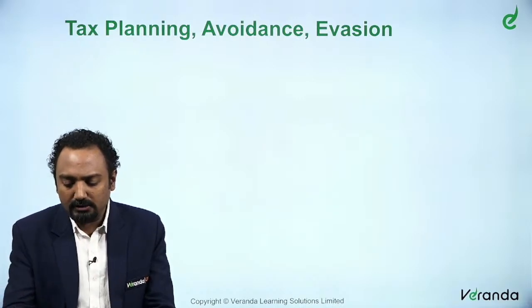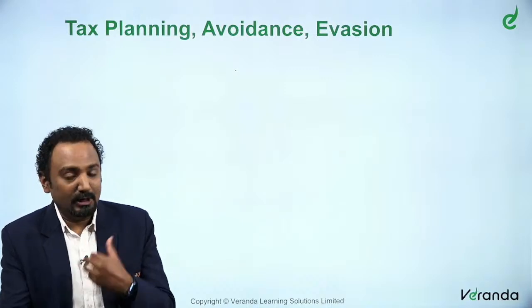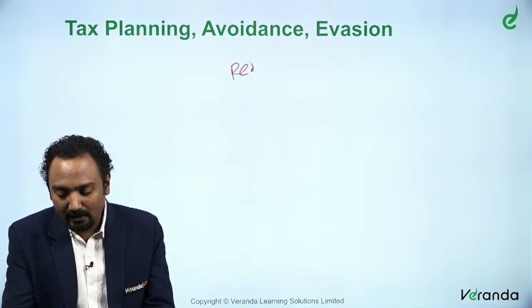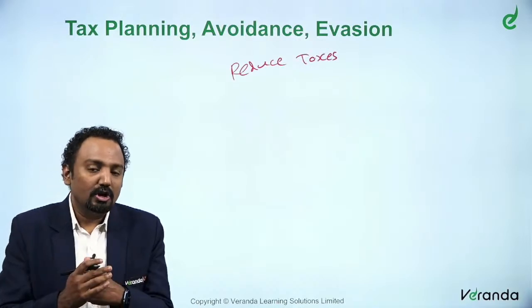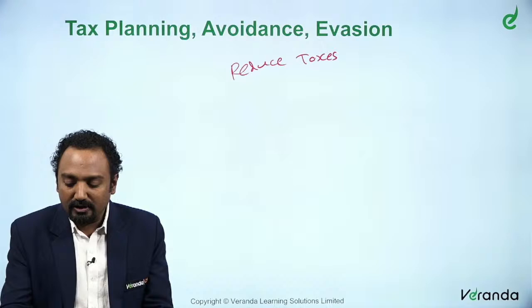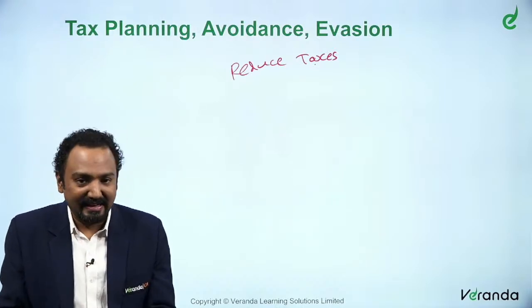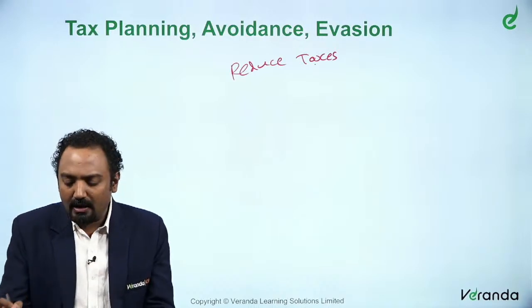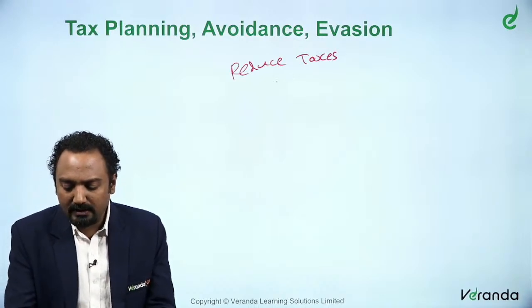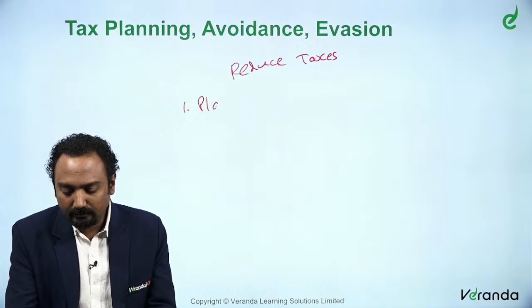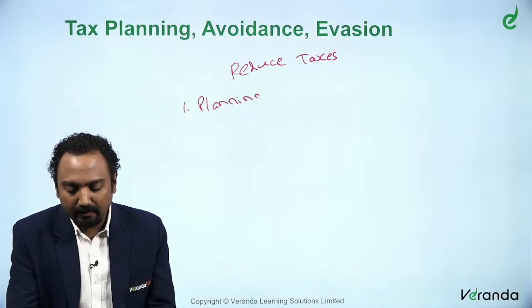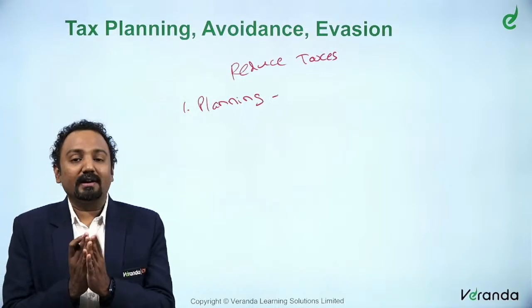What is this? Basically, there are means by which you can reduce taxes. You can prefer certain methodologies to reduce taxes. When you say reducing taxes, there are three possible scenarios. The first one is planning, that is tax planning. What is it?